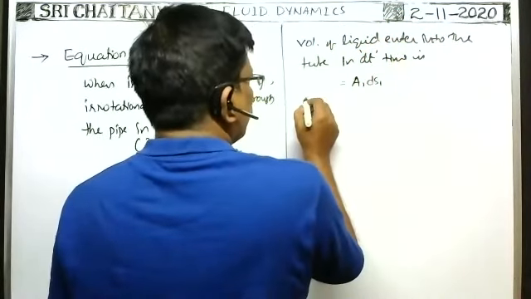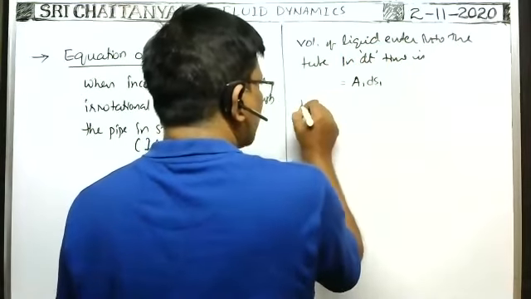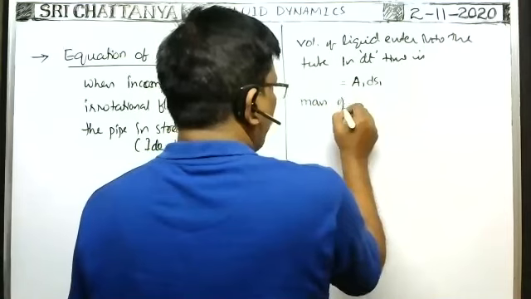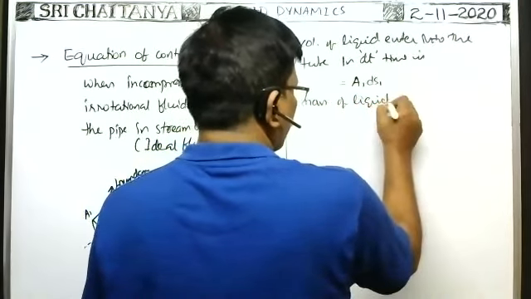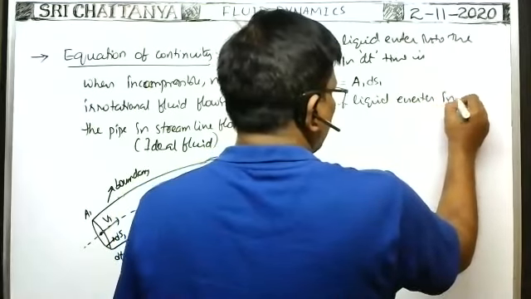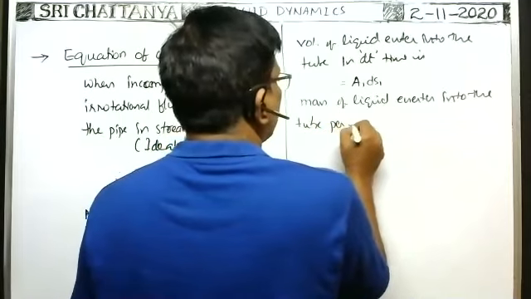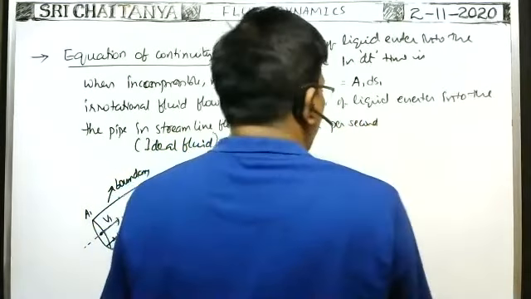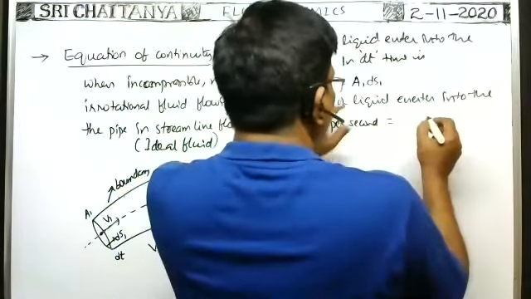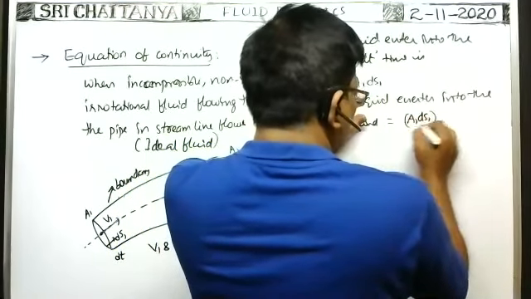Okay. Volume of the liquid entering into the tube per second, or mass of the liquid entering into the tube per second, is what? It is the volume into density of the liquid.